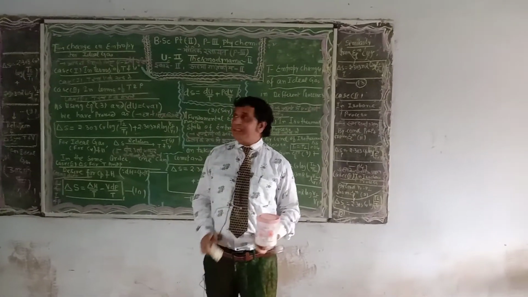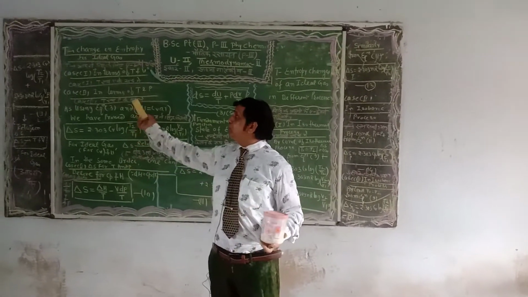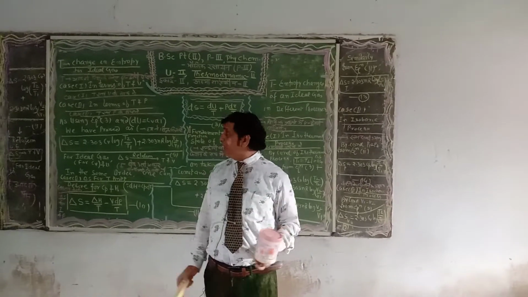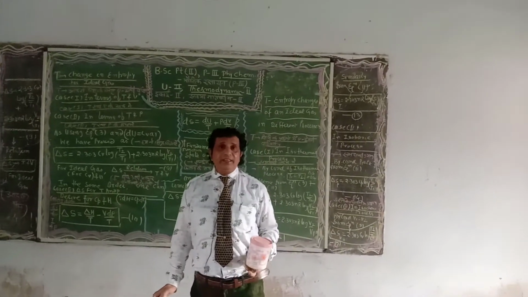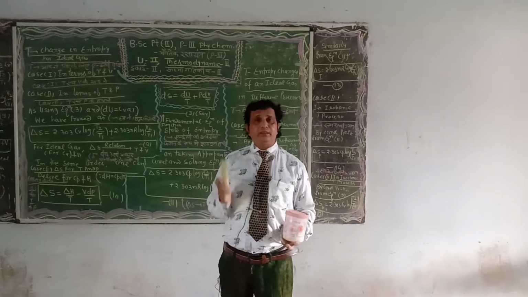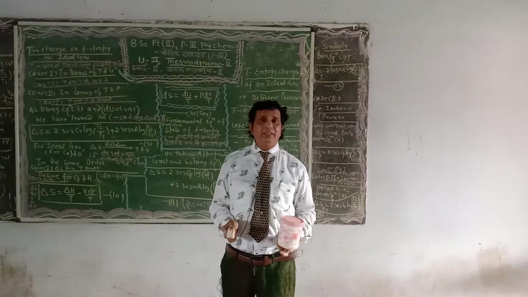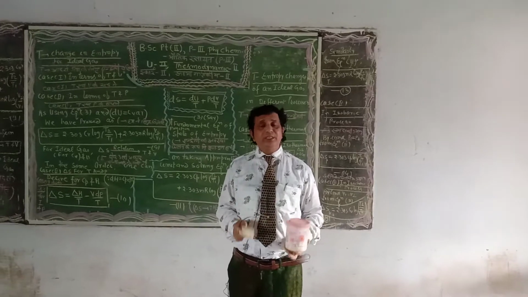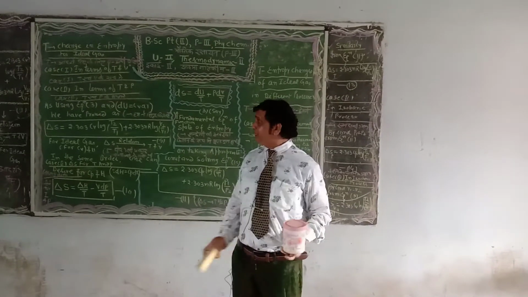Today I will deliver the change in entropy in terms of temperature and pressure. Try to understand today's lecture once again, selected from BSc Part 2 Paper 3 Physical Chemistry, Unit 2nd titled Thermodynamics 2nd.